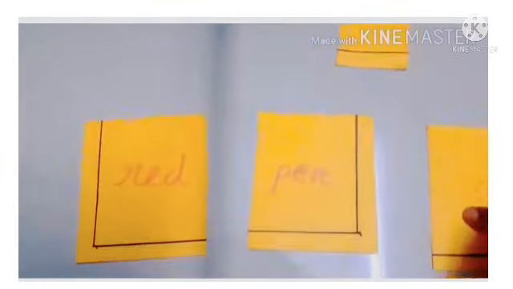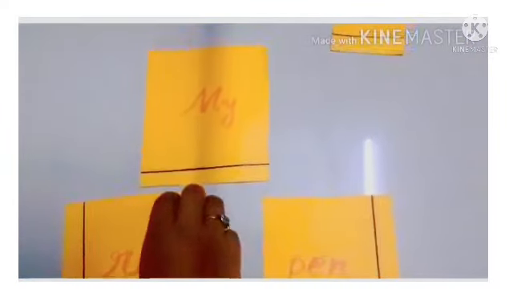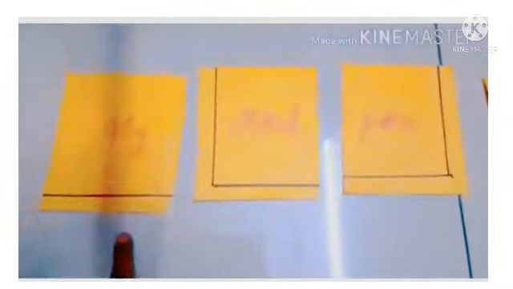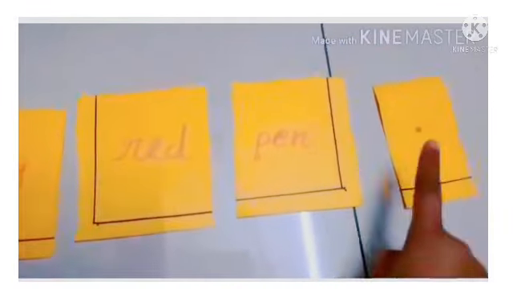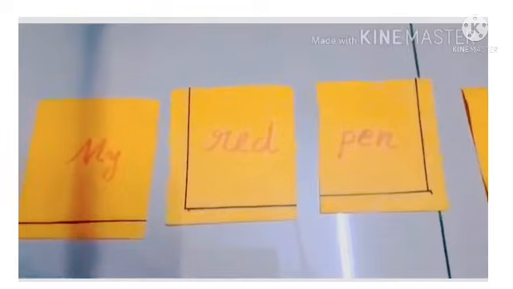So we can make it first. My, then my red pen. At the last, our full stop. So my red pen, then finally full stop. Now it's a meaningful sentence.